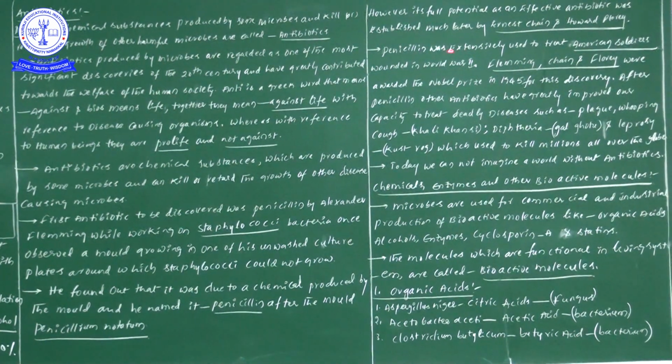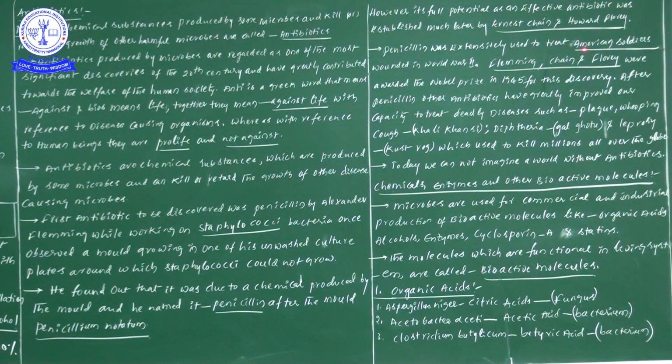Next one: penicillin was extensively used to treat which ones? This penicillin was used for American soldiers wounded in the Second World War. In easy English, when this penicillin was used for curing American soldiers wounded in Second World War, they used this discovery, so definitely they must be awarded some kind of prize. That's why the government gave Nobel Prizes to them.